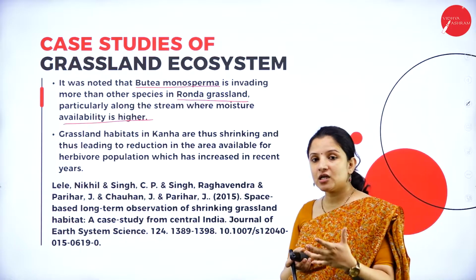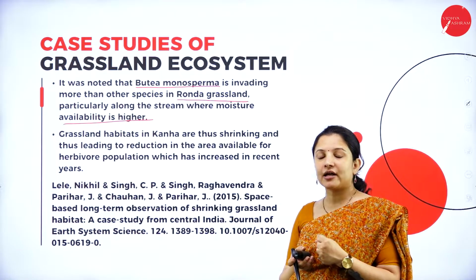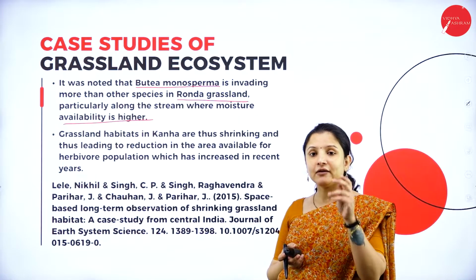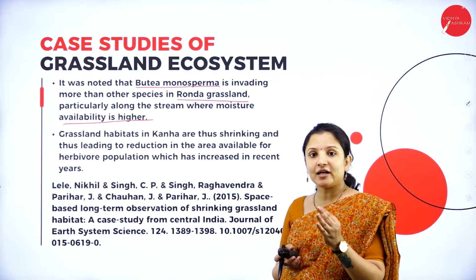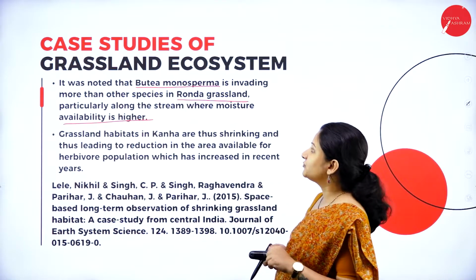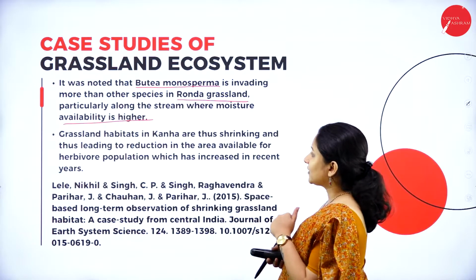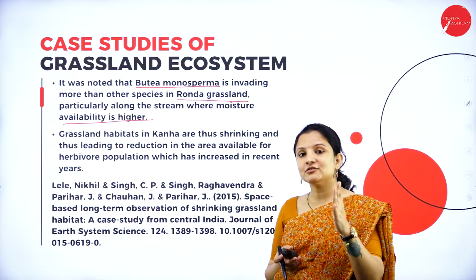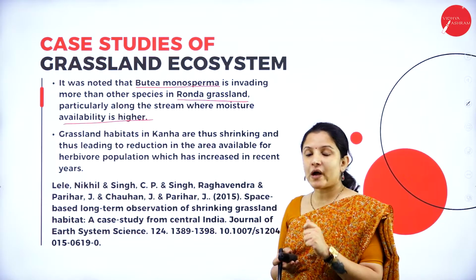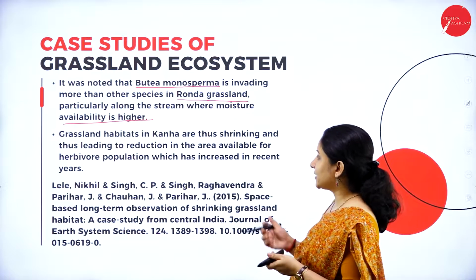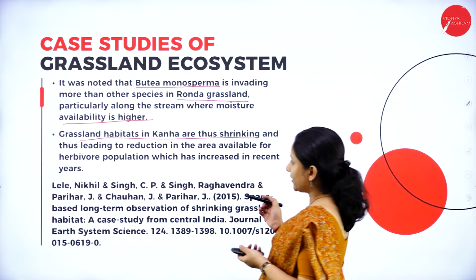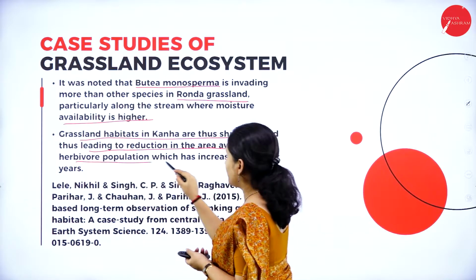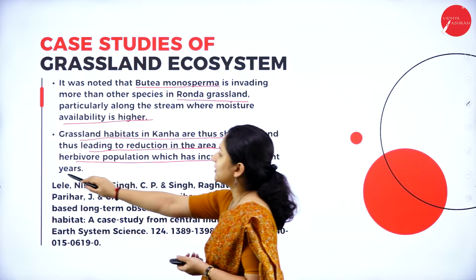From the past 50 years of data they had collected, they found out that the grassland was decreasing and one species of tree was occupying that area, called Butea monosperma. Why was grassland decreasing? Because Butea monosperma was occupying those areas wherever moisture availability was quite high. And grassland habitat in Kanha thus started to shrink, leading to reduction in the area available for the herbivorous population, which has increased in recent years.